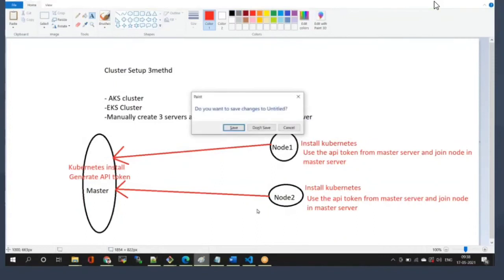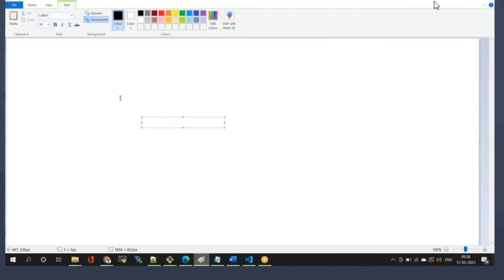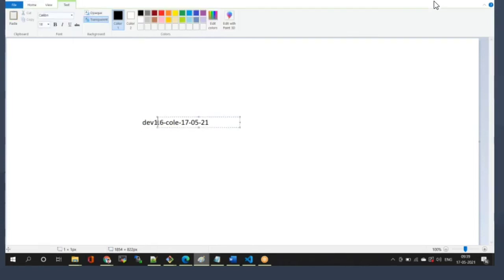Consider it like this. Let's say my branch name is dev 1.6 hyphen cols hyphen 17 hyphen 05 hyphen 21. So consider this is the branch name. Dev is nothing but the development branch, 1.6 is the version, cols is the project name, and then the current date. Consider this is the folder.